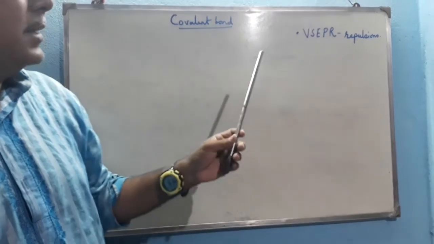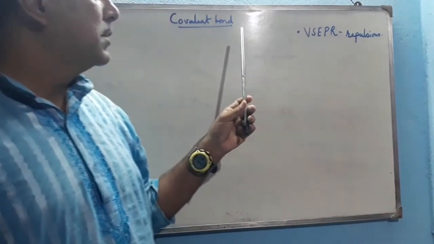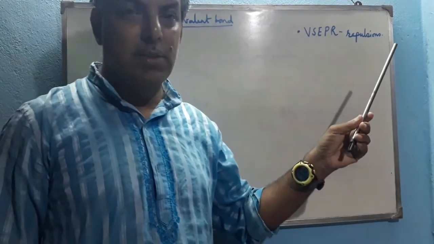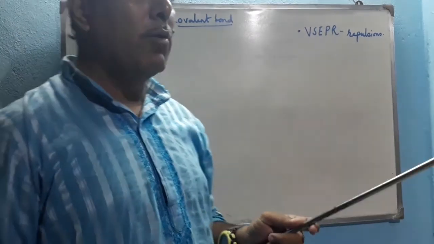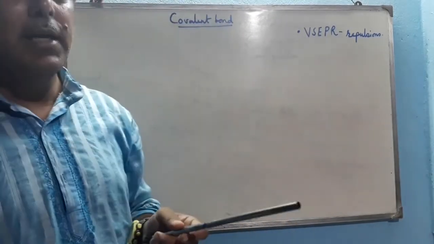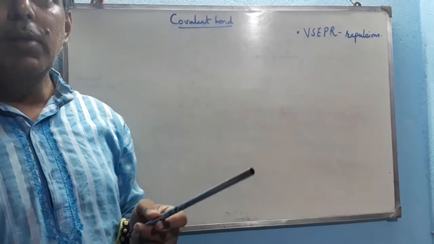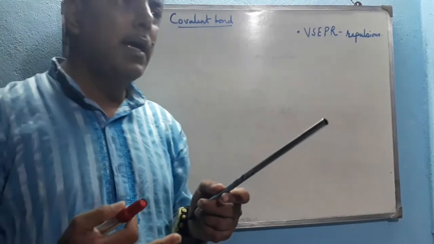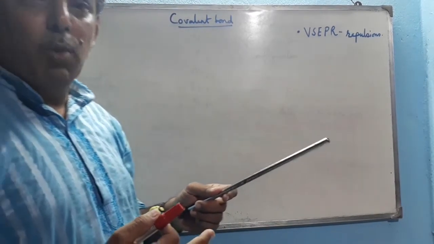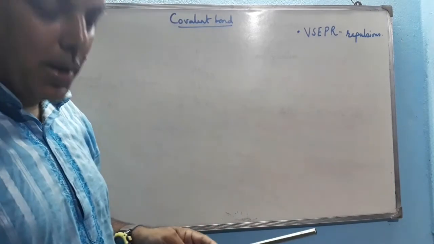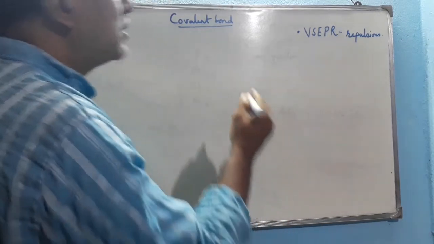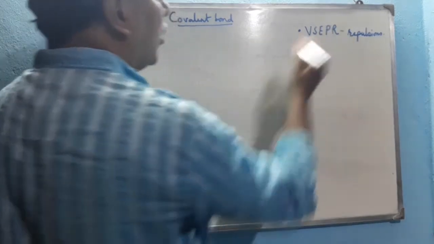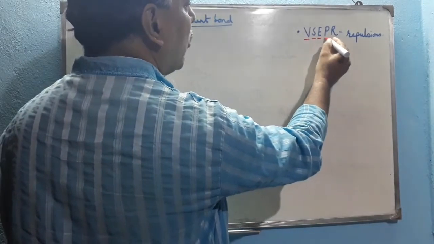Today we shall discuss the VSEPR repulsions first. In our previous video, we discussed the hybridization state and the structure of different molecules, according to valence bond theory, VBT. Now, different types of repulsions occur in a compound explained by valence bond theory, and these repulsions are called valence shell electron pair repulsions.